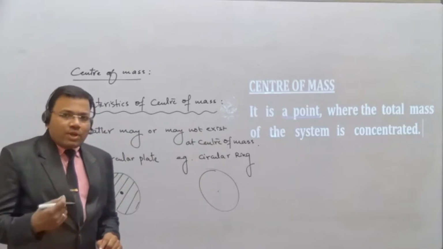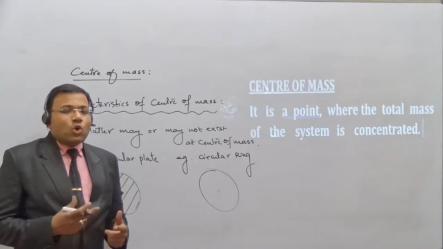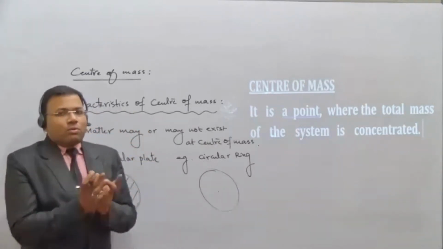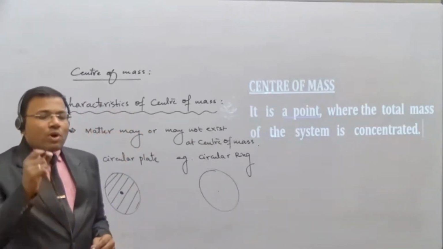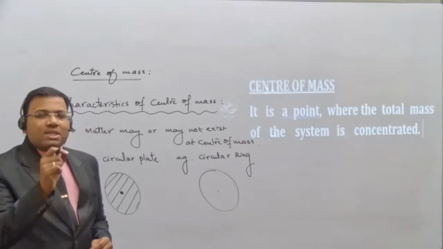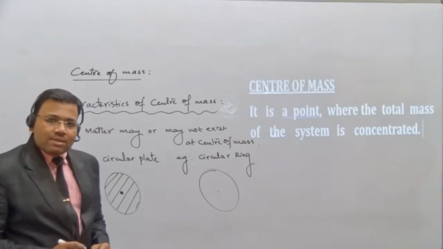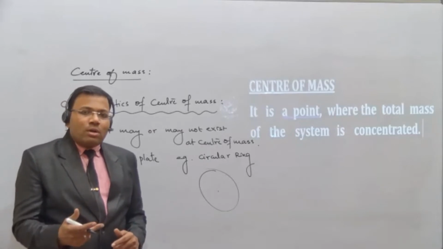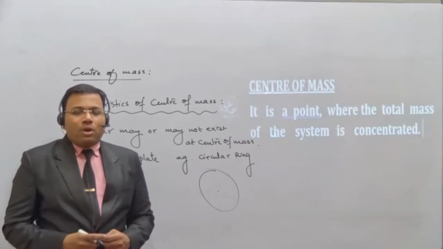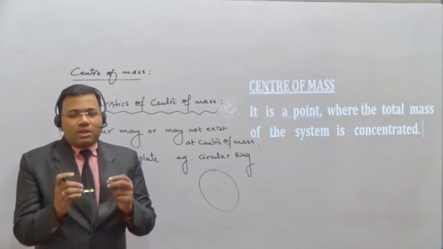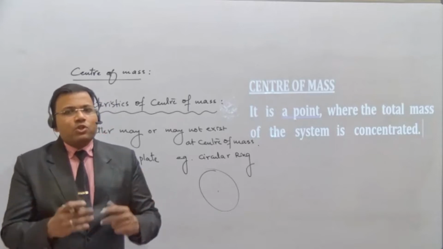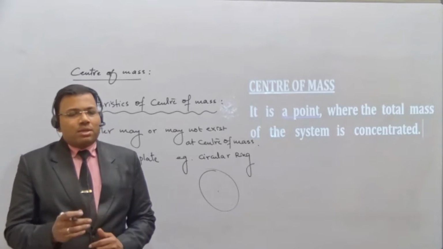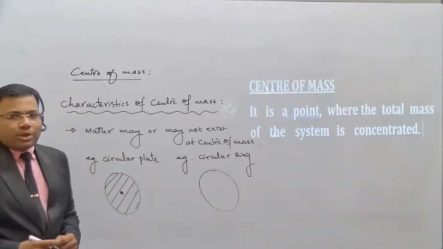In the same way we can say there is an example of a solid sphere and a hollow sphere. When I talk about a solid sphere, the center of mass is the center of the sphere, and there matter exists. But if you go for a hollow sphere like a football, where is the center of mass? Center of mass will be at the center where there is no mass. So matter may or may not exist at the center of mass, a very important property.